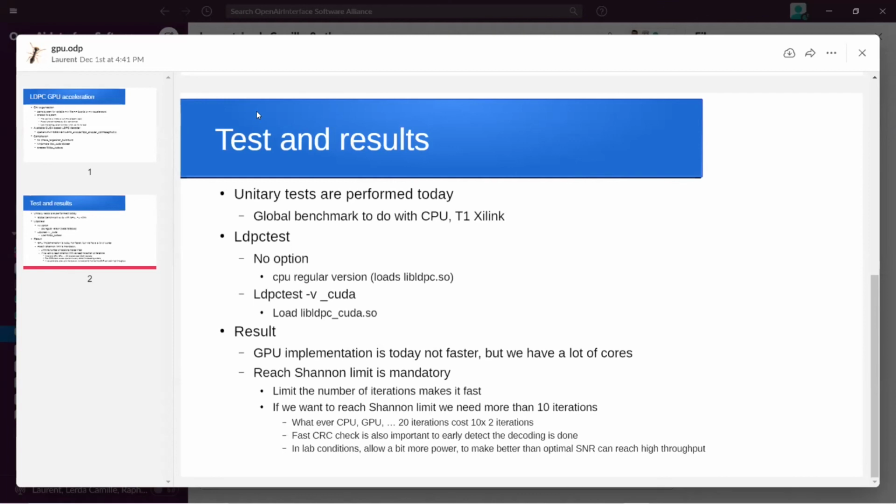And recently, we changed the CRC implementation to use SIMD instructions, and that saved about 8 times the CPU it was costing. That changed also the balance, because if you want to decode and you have a very fast CRC, you can check the CRC at each iteration of the LDPC to stop the decoding as soon as you have the right CRC.